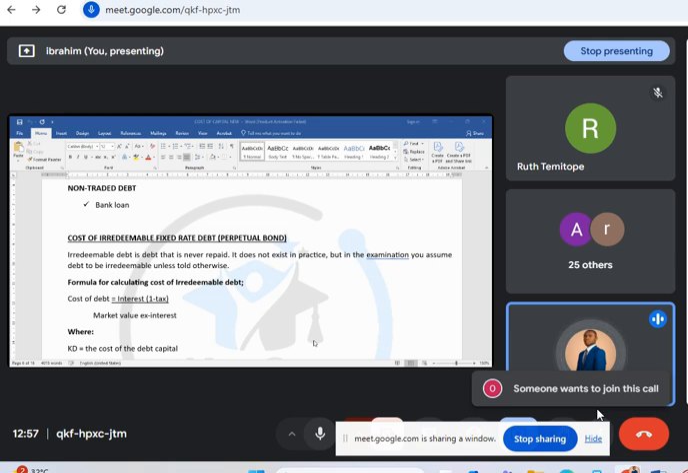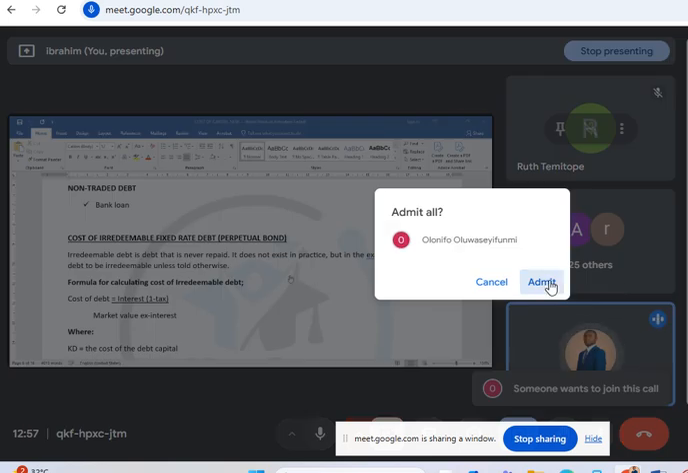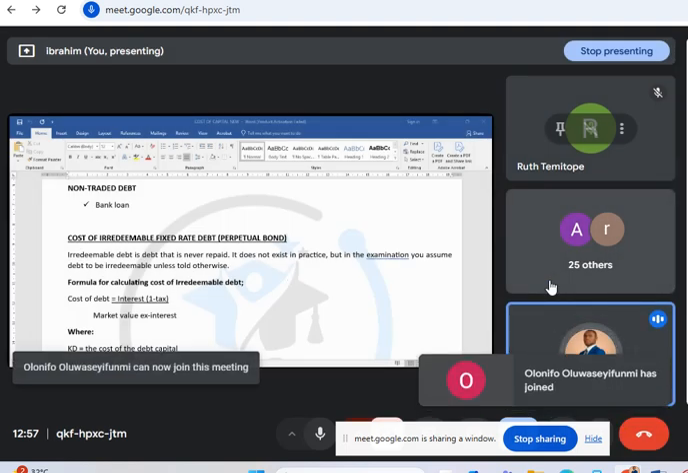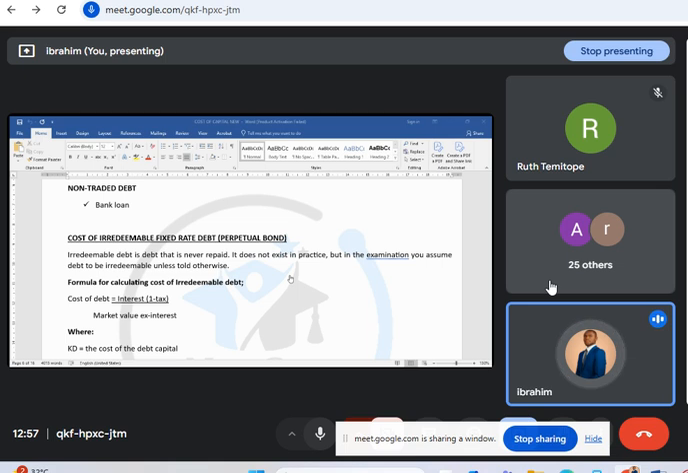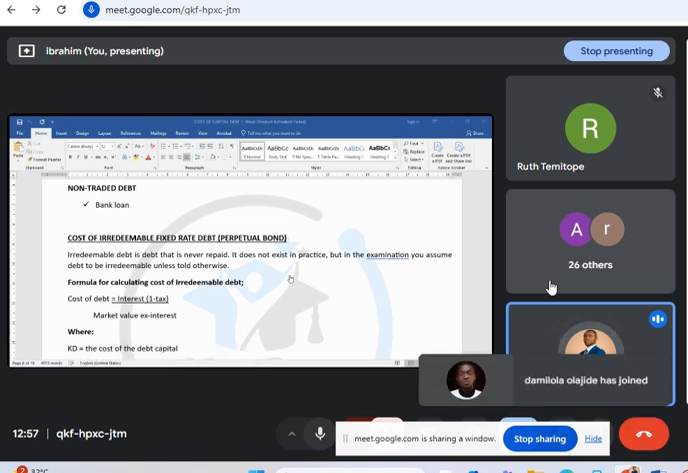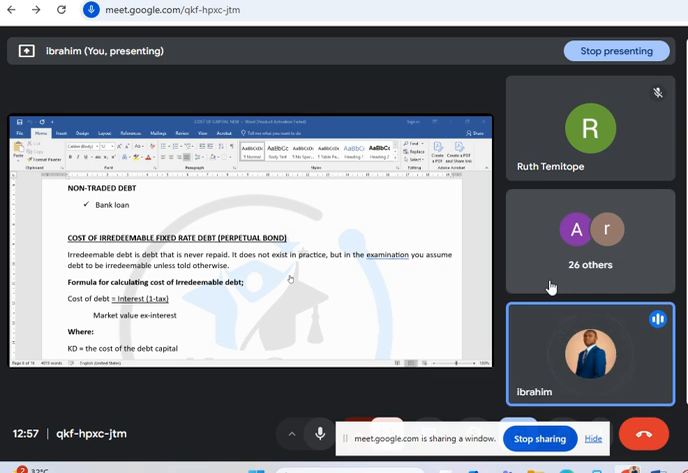Now, the cost of irredeemable debt is equal to interest times 1 minus the tax rate. Of course, you will pay interest. Are you not going to pay interest? You pay interest, this is debt. Definitely there will be a relief on the interest. The relevant tax authority will grant you a tax relief on that interest, divided by the market value ex interest.